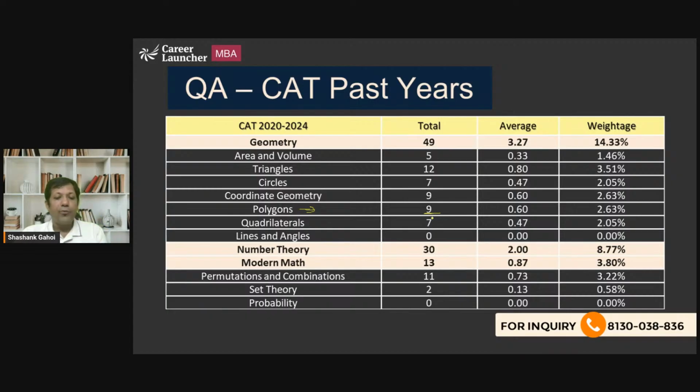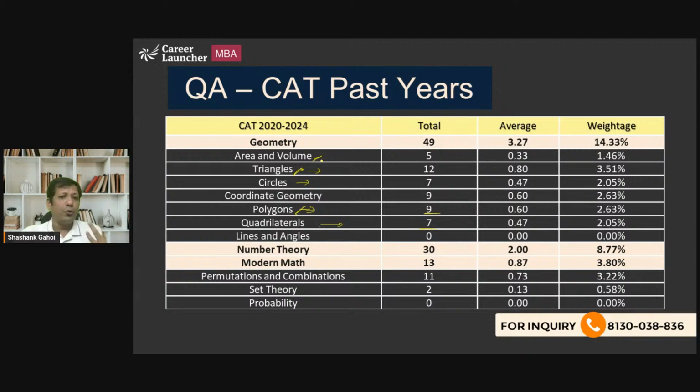And the best part of polygons is, if you understand polygons, these are questions that are guaranteed you can solve. Quadrilaterals work on properties only, so even these questions are doable. Circles, if you are going to get 5 questions, I would say you will easily get 3 questions. 2 questions might not be. Triangles are always tricky. If you are unable to draw the diagram, even with practice, I won't say that you can get all the questions of triangles right, but polygons are guaranteed that you can get it right.